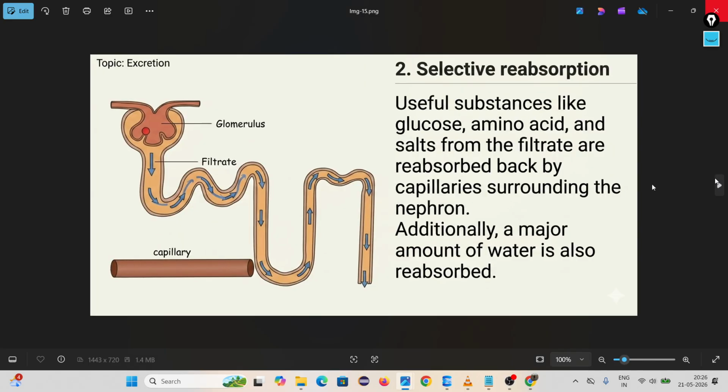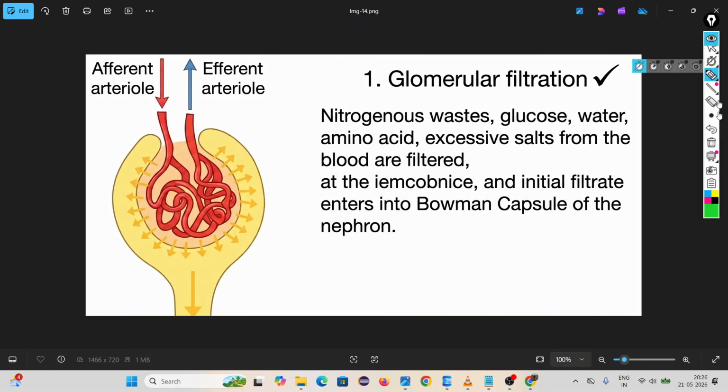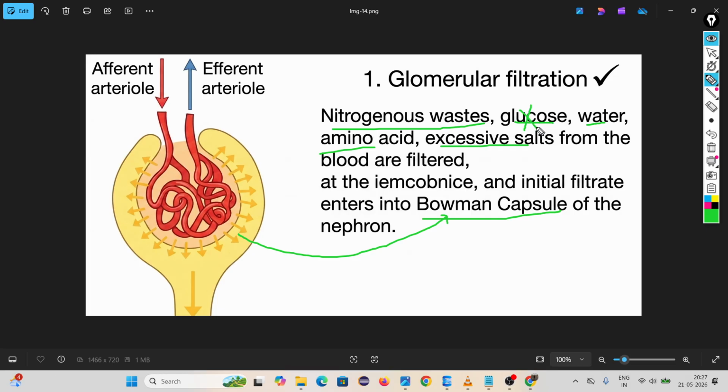Now come to the second step. Look, what is available inside Bowman's capsule? Nitrogenous waste, glucose, water, amino acid, excessive salt. These are present inside the Bowman's capsule. Among these, glucose is necessary. It is one of the important substances. Water is important. Amino acid is important. Then why should they be removed through the urine? Do you understand?